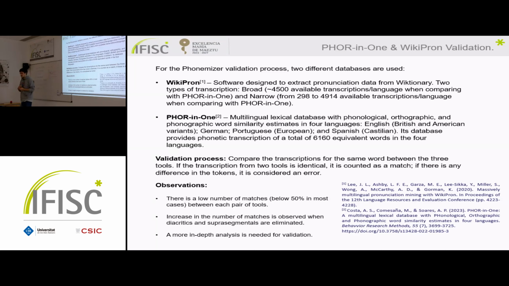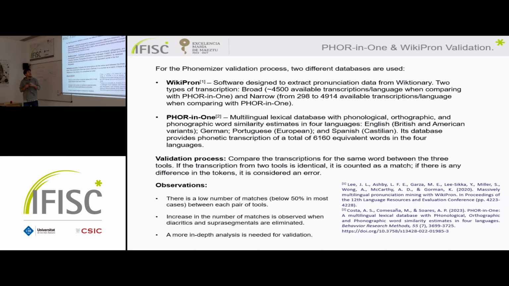And what we have done is to eliminate the diacritics and the suprasegmentals from the transcriptions, and we have obtained an increase in the number of matches. So, we need to do a more in-depth analysis of this validation.